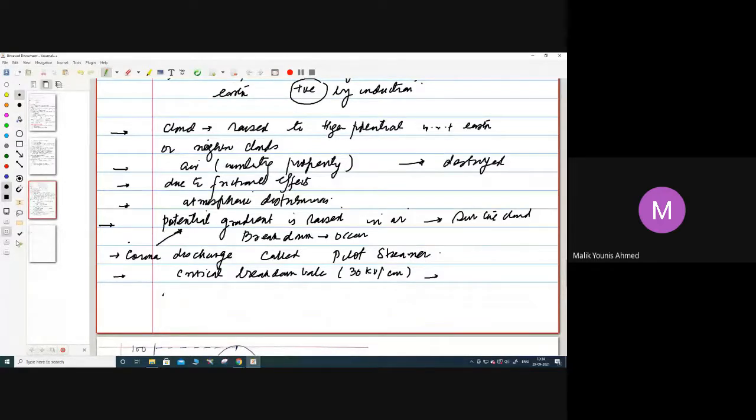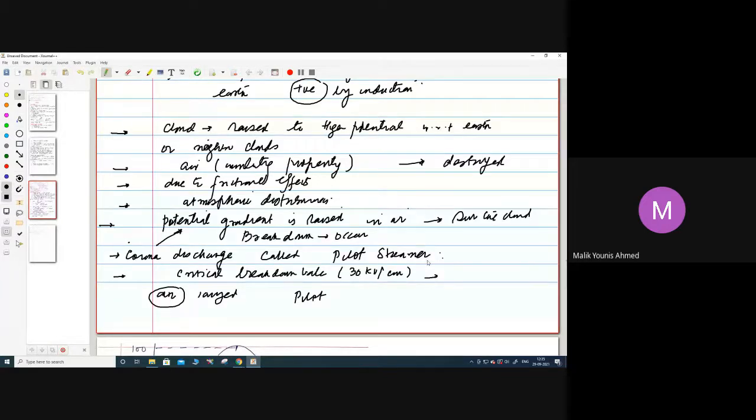Whatever air is there will get ionized, and once the air gets ionized, the electrical streamer will start from the cloud towards the earth. This streamer is known as the pilot streamer.